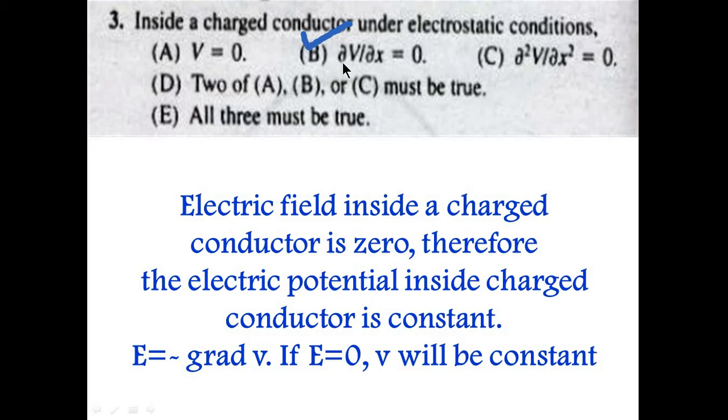So the derivative of potential with respect to x would be 0. So when we integrate, we get as a result that the potential must be constant. So option B is the correct option.